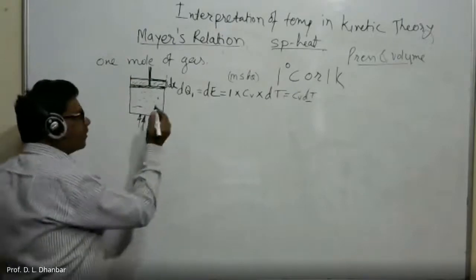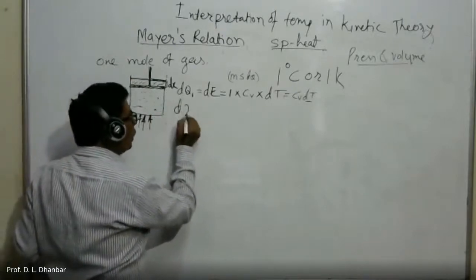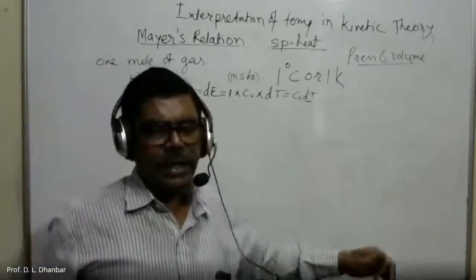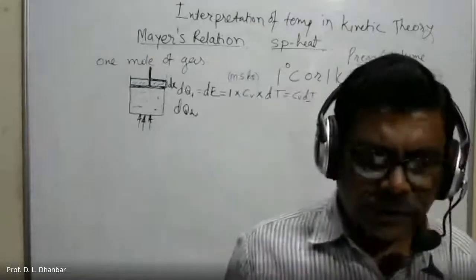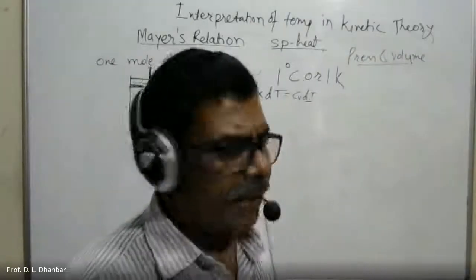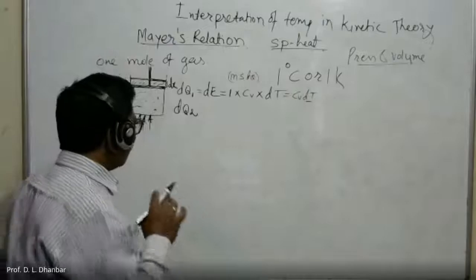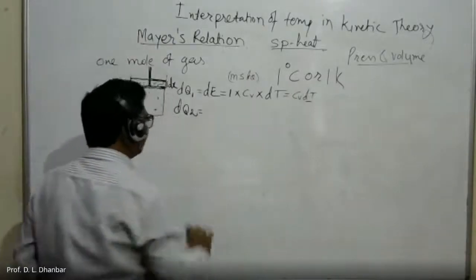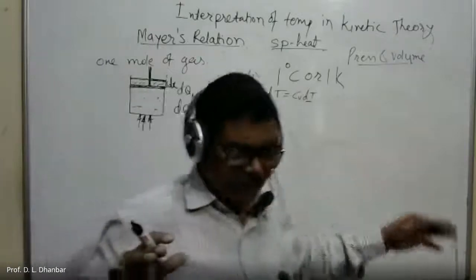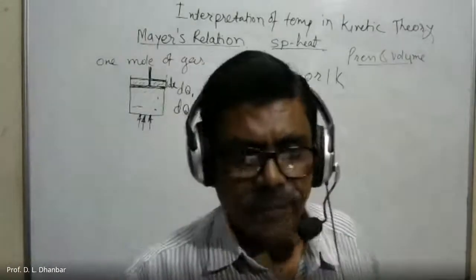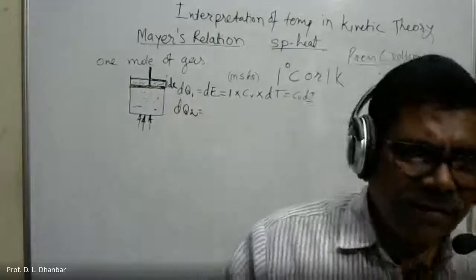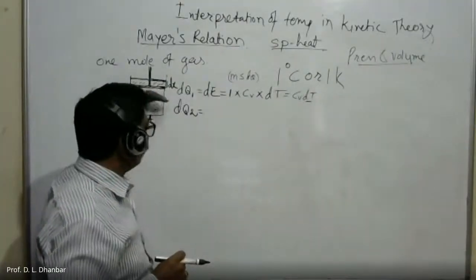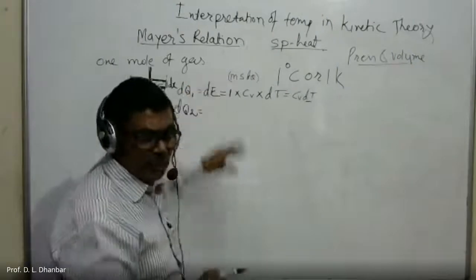So in this case, suppose dQ2 is the heat energy imparted to the gas in the second case. This heat energy is utilized in two ways. In the first case, the whole energy was used to increase the internal energy only.